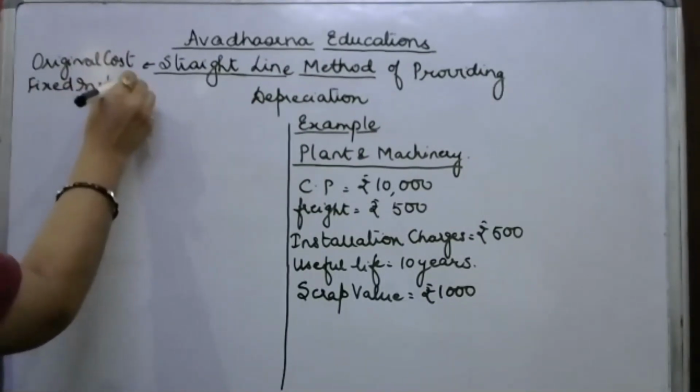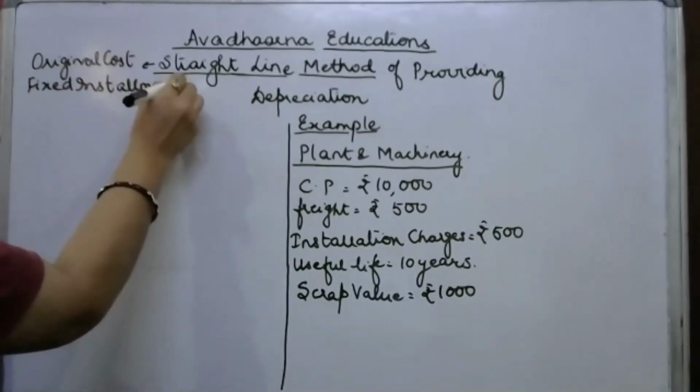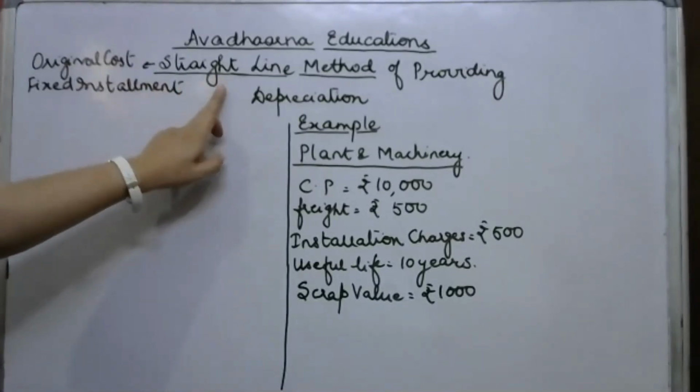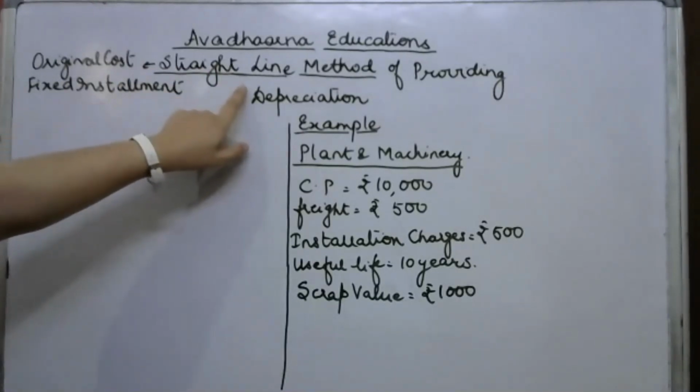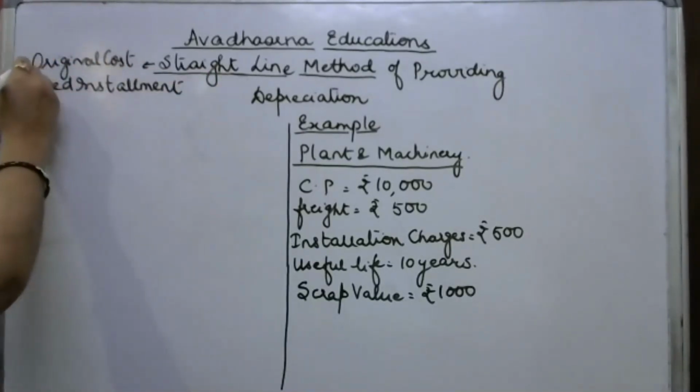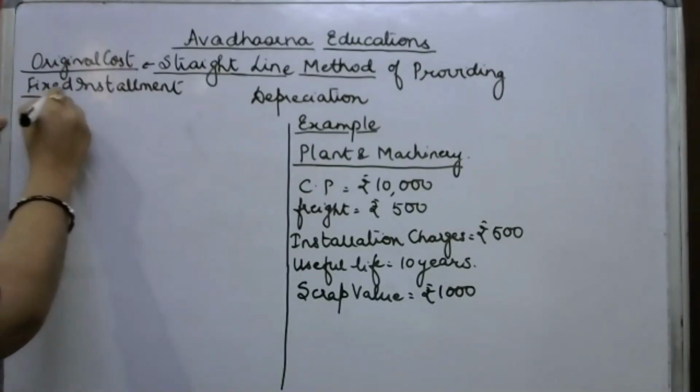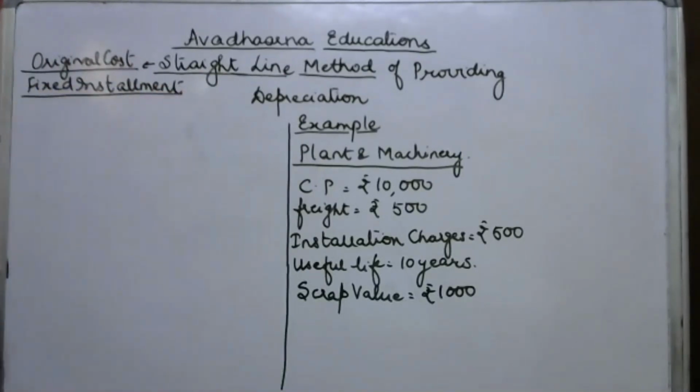If fixed installment method is written, it is talking about the straight line method of providing depreciation. So the straight line method of depreciation is also known as original cost method and fixed installment method of providing depreciation.